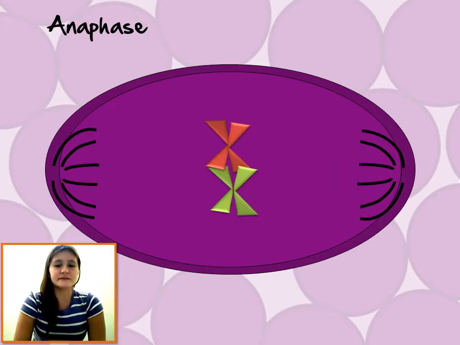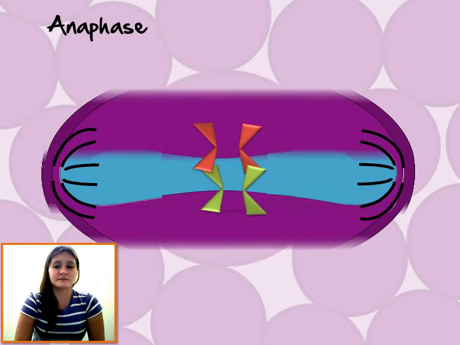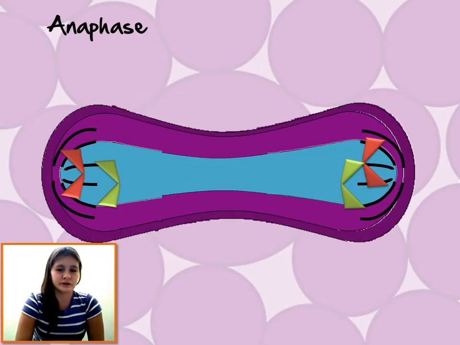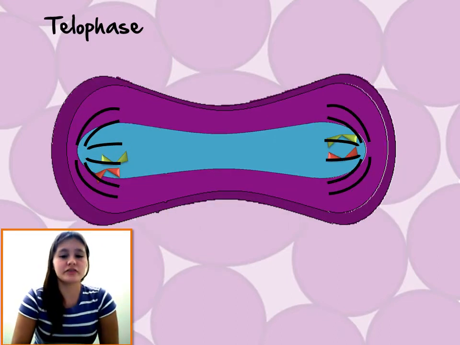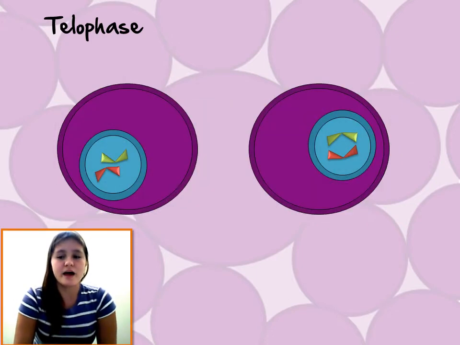Anaphase. The sister chromatids are separated by the spindle fibers because they shorten, giving as a result the separation of two identical genetic materials. And finally, the telophase. The chromosomes get into the respective poles, and the nuclear envelope is created around the chromosomes, forming now two nuclei.